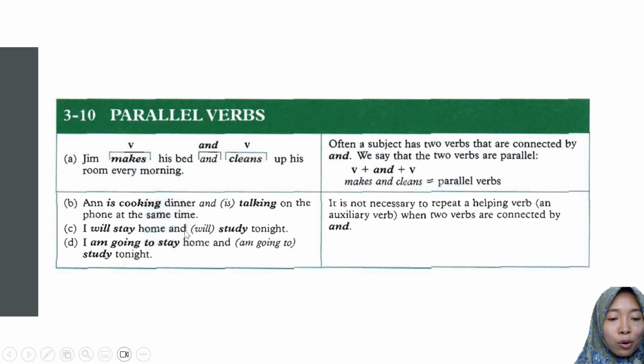I will stay home and study tonight. So will is a helping verb. You do not need to repeat it again for the second verb. I'm going to stay home and study tonight. Hopefully you can follow my explanation, and hopefully it is already clear for you.